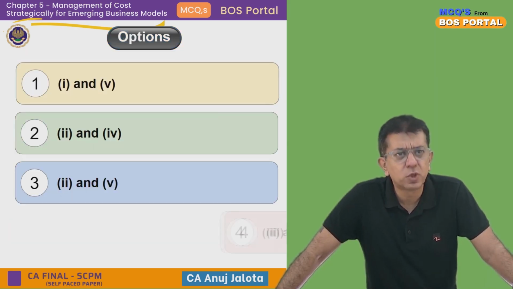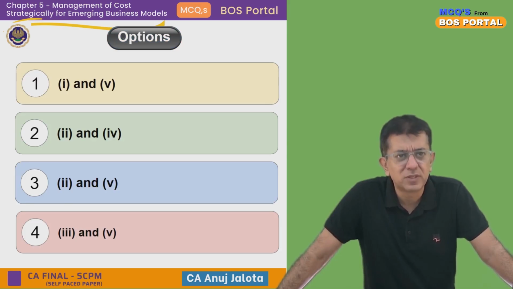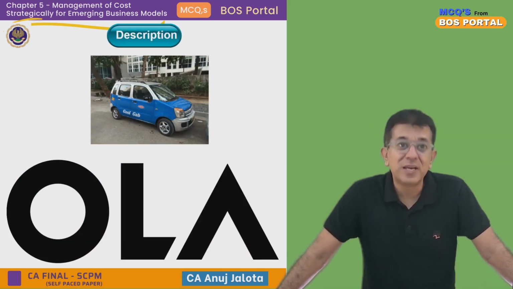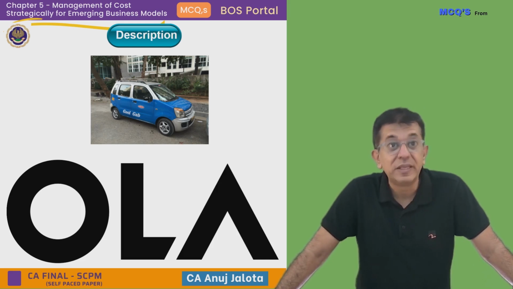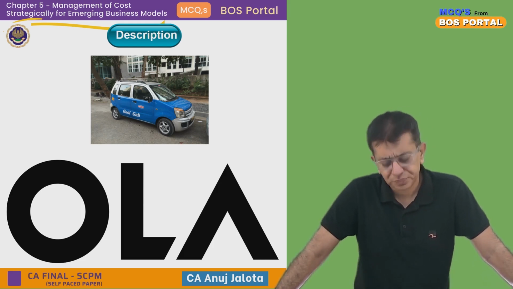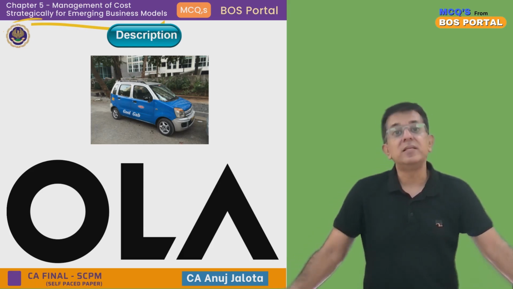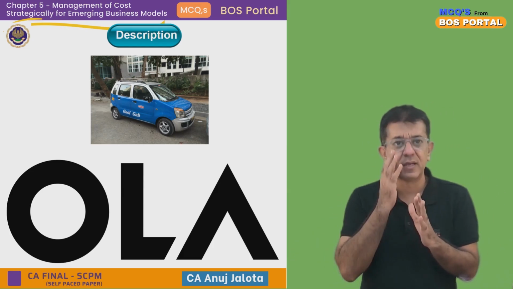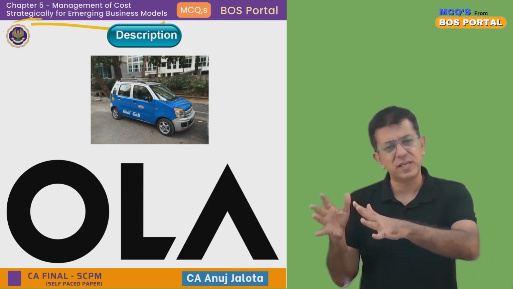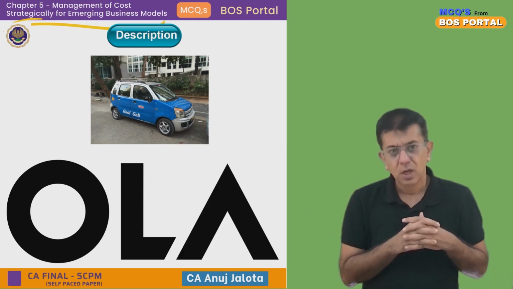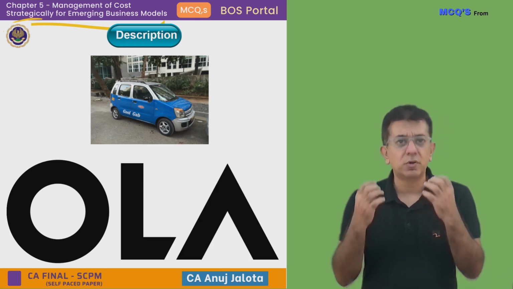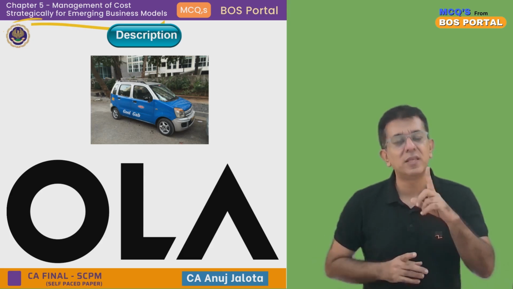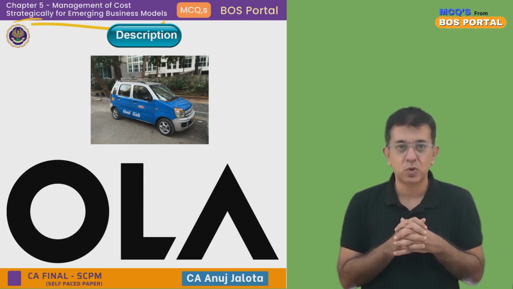So what are the features? You have all these options over there. Okay, let's try to say what the features are. One of the best examples in India of a lean startup is something like Ola. Now, what do you mean by a lean startup? First of all, lean means clean. This guy has a lean body. So lean means clean body, no wastages. Companies which start off with an idea obviously do not have much funds themselves, so one thing they have to do is save on cost.